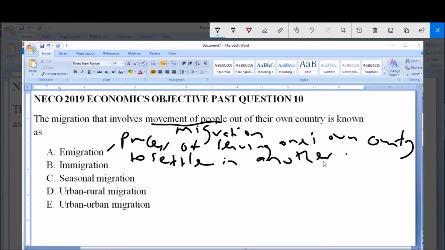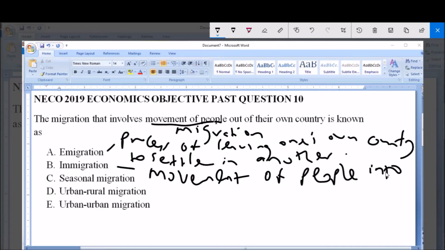So that is emigration. And then immigration refers to movement of people into a country from